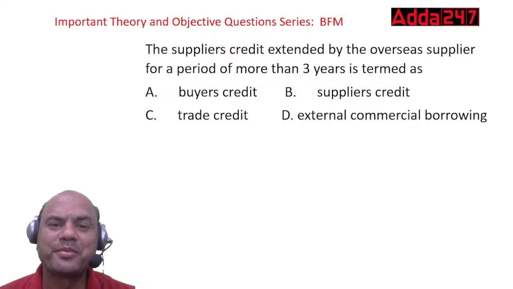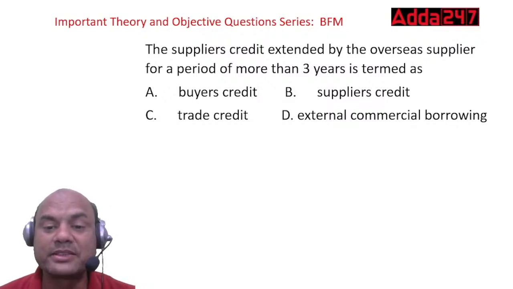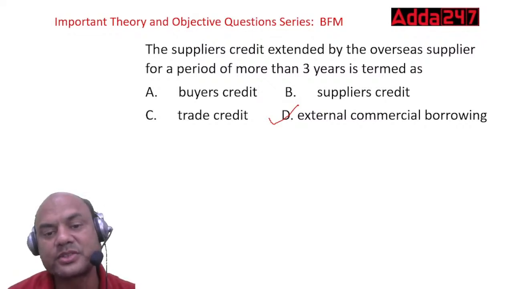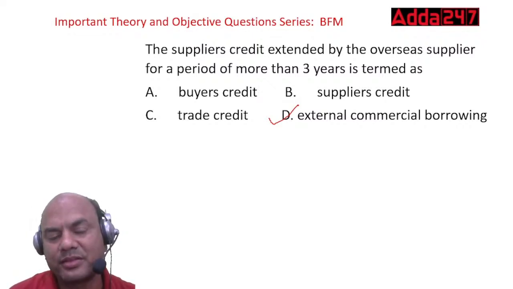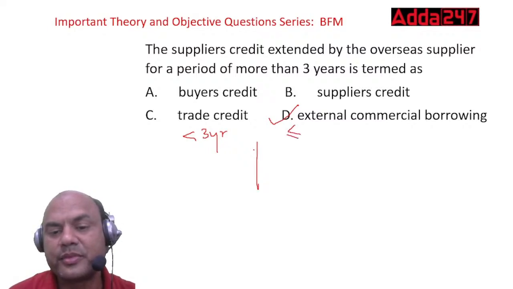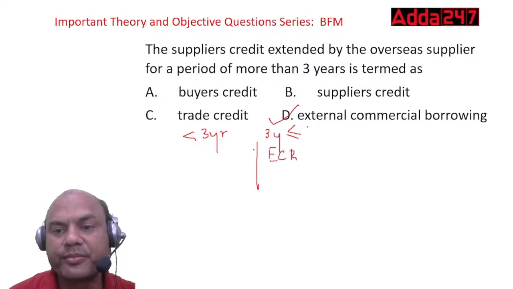So, I told you that it is ECB, external commercial borrowing. Whenever any loan is beyond 3 years, it is called as ECB. See here, it's simple. Okay. Below 3 years, less than 3 years, and 3 years and above. 3 years over here.